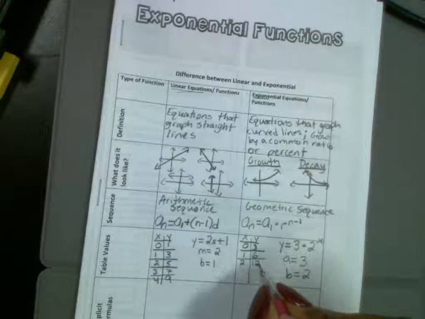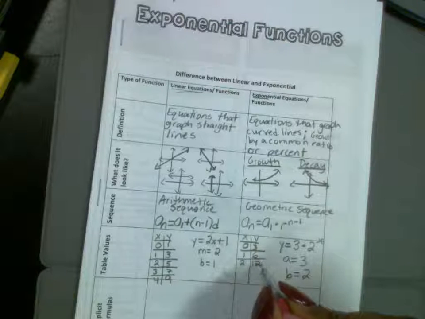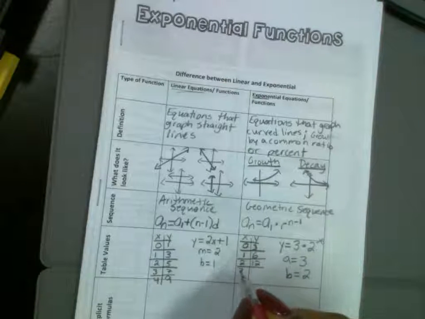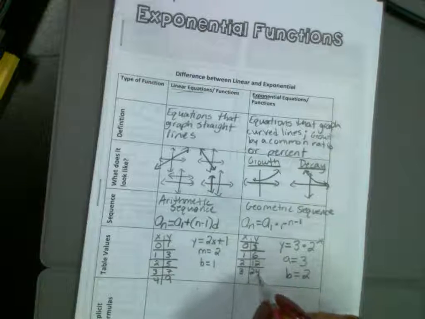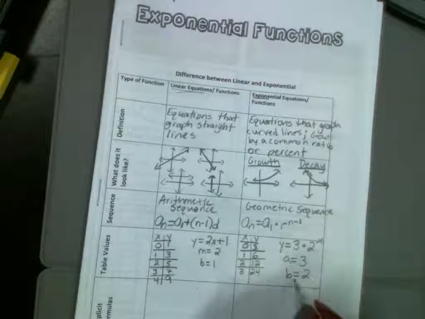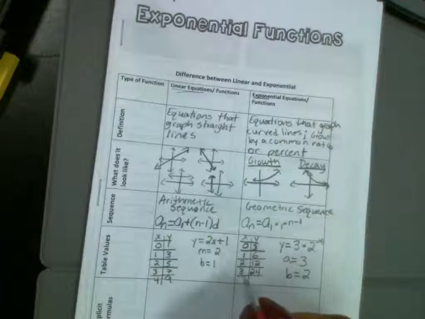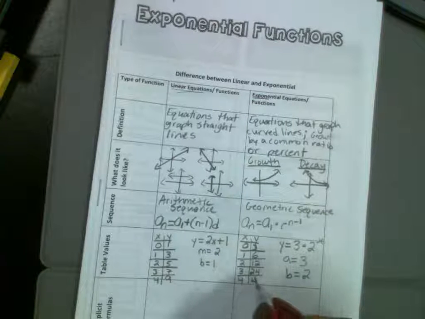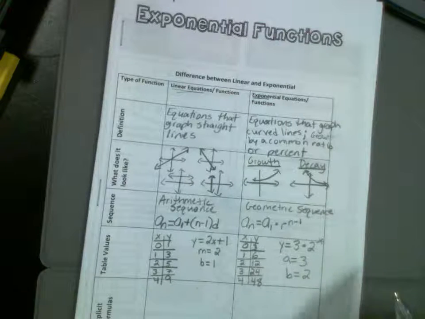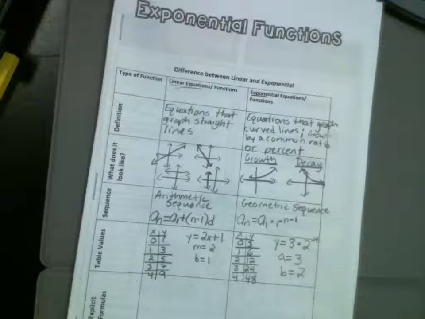How do we get 12? 6 times 2. Good. What's the third number? 24. How do we get 24? 12 times 2, the common ratio. What about the fourth number? 48. How do we get 48? 24 times 2. Any questions about exponential?